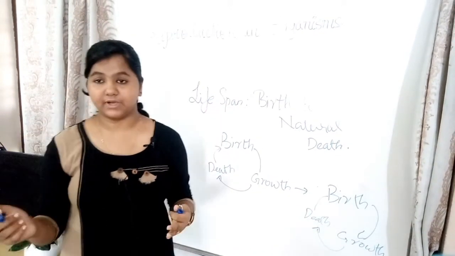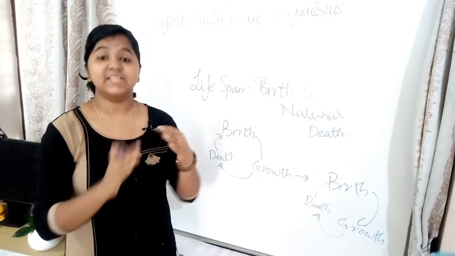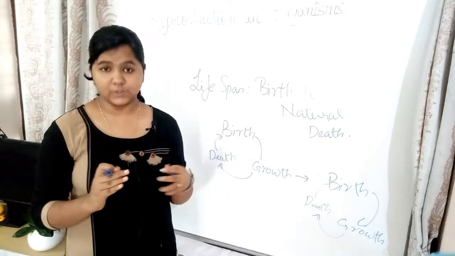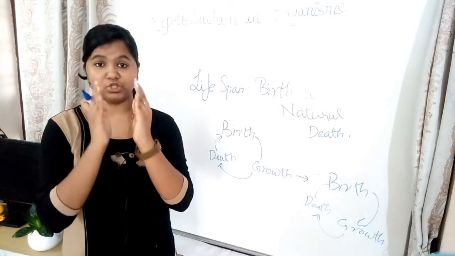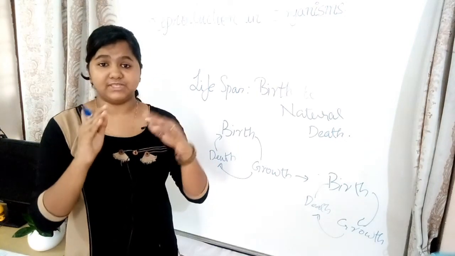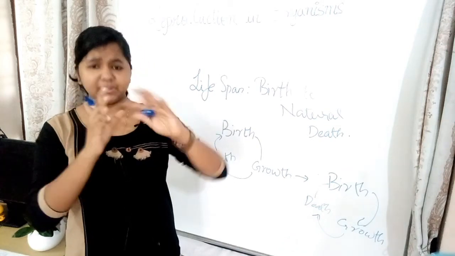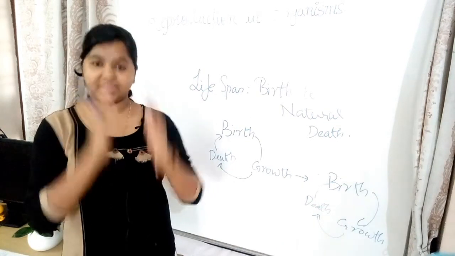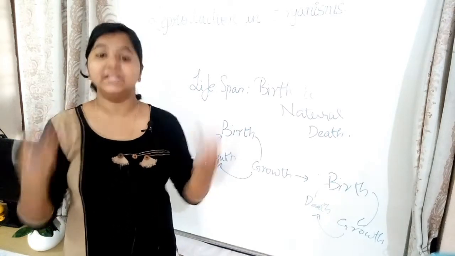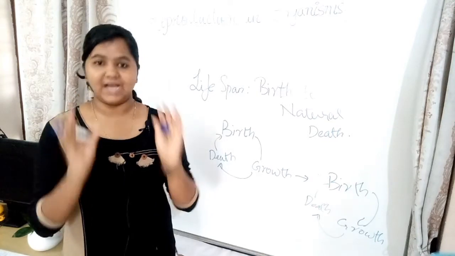So what is reproduction? Reproduction is a biological process which helps in the continuity of generation or continuity of a species. You can also say that reproduction is a biological process that helps to make something that's similar to oneself, and that offspring matures and then it gives rise to its younger ones. So that is what reproduction is as a definition.